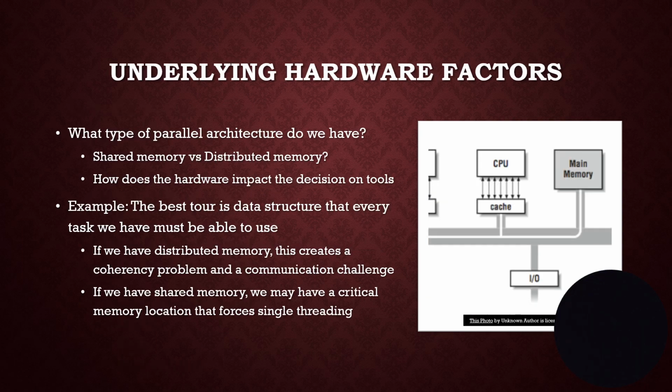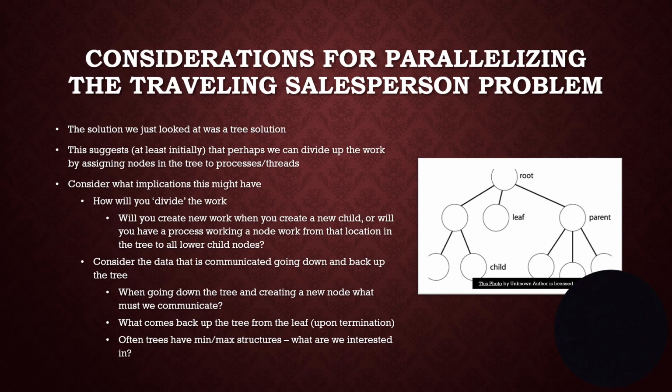Then, as I've already mentioned, you would think about what the underlying hardware factors are, and do we have shared memory? Do we have distributed memory? If we have distributed memory, we're probably going to use MPI. If we have shared memory, we're probably going to use OpenMP. Fortunately, both of those can be used to implement the third algorithm.